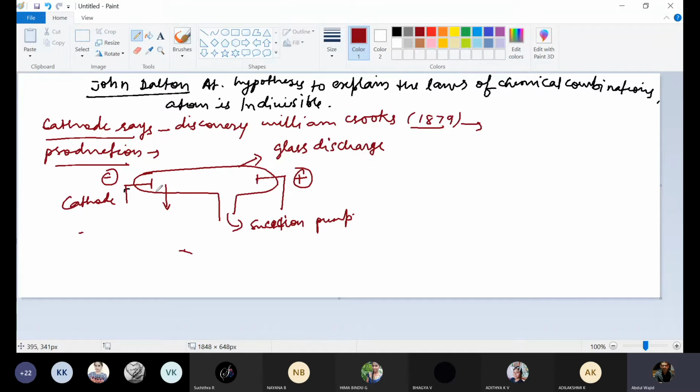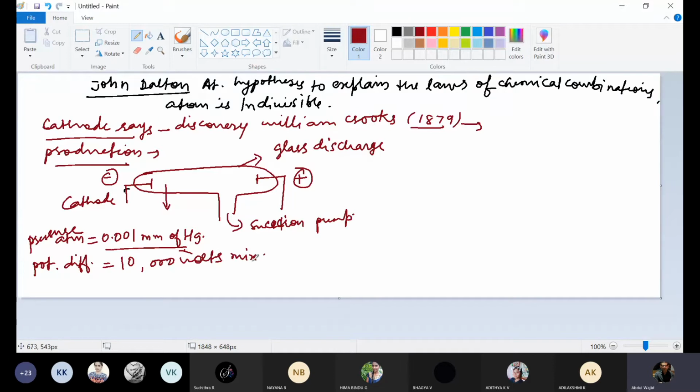The pressure inside the discharge tube must be 0.001 mm of Hg, and the potential difference between the anode and cathode must be minimally 10,000 volts.